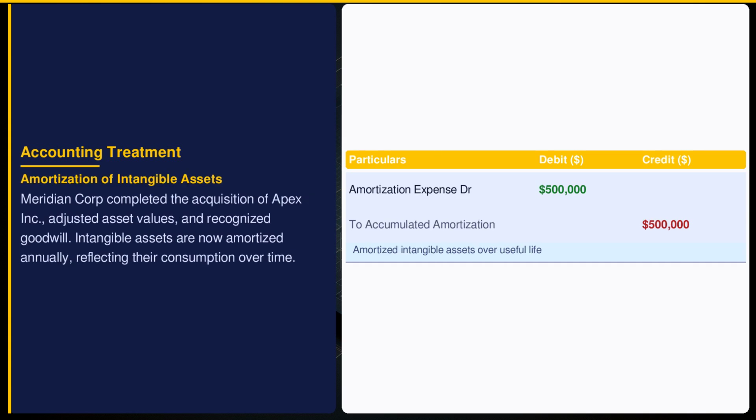Meridian records $500,000 of amortization for intangible assets acquired from Apex Incorporated. AASB 3 mandates amortization expense recognition, reflecting asset consumption. This reduces net income and adjusts asset values on the balance sheet, showing asset usage over time.